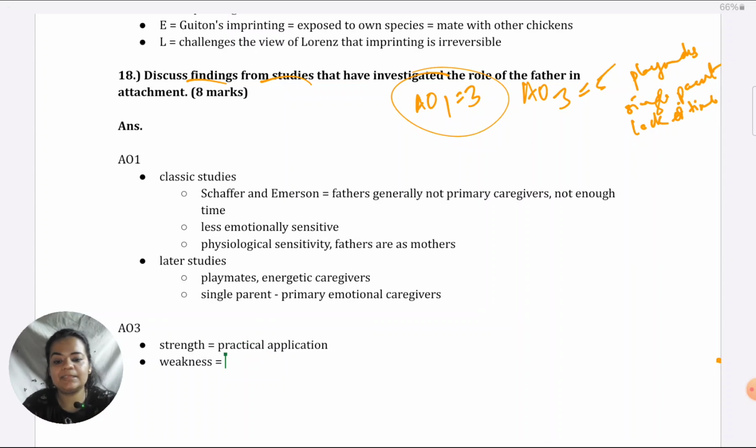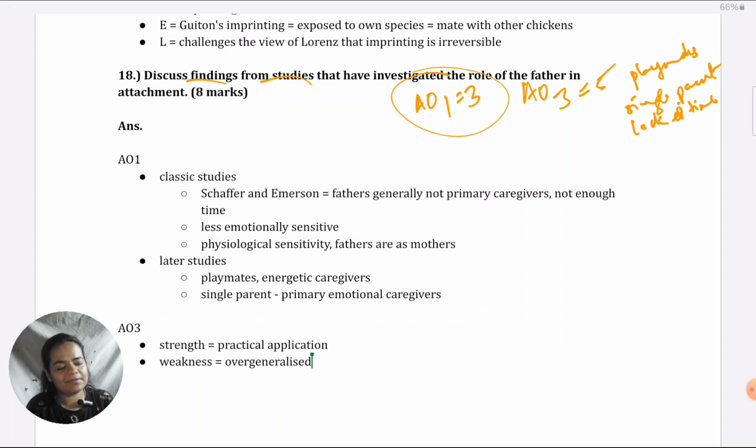the number one weakness which comes to my mind is these are correlational studies and very overgeneralized. The truth of society is that when it comes to fathers' role, especially in modern society, it is very diversified. There are fathers who are in homosexual relations, so there are two men caregivers, both are fathers of a baby. So there, what role the father plays as a caregiver, versus where it is a traditional heterosexual family where there is a father and mother. There, what role the father plays. When it's a single father, what role he plays. When he's with a partner who's taking care, what role he plays.